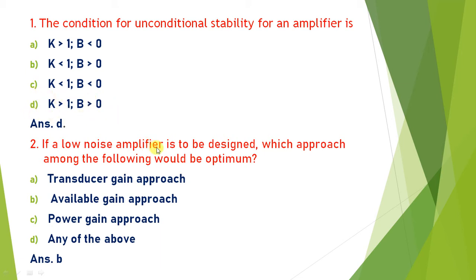If a low noise amplifier is to be designed, which approach among the following would be optimum? So for a low noise amplifier, always the available power gain approach is used. For a high power amplifier, the transducer gain approach is used. Okay. So for a low noise amplifier, the answer is B, available gain approach.